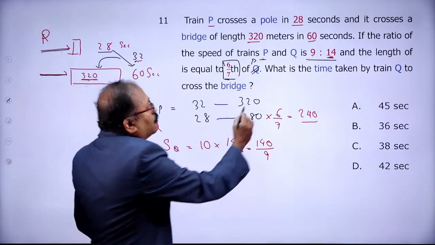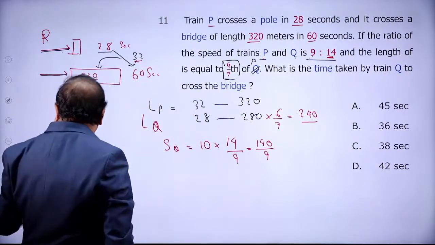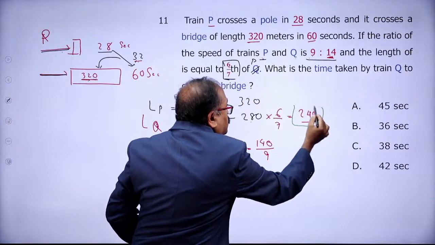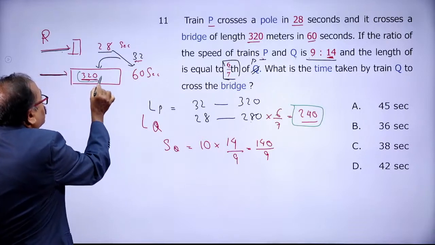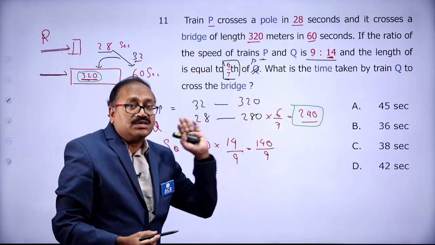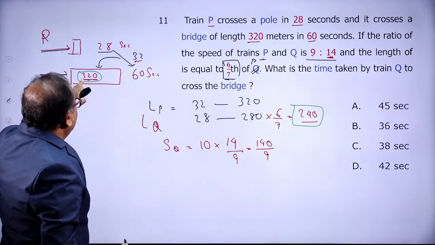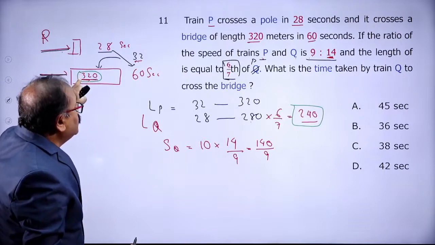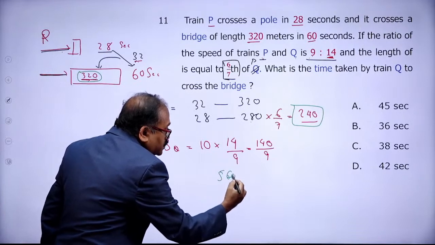Okay. Now what is the time taken by Q to cross the bridge? This is a very beautiful question. Please, at a later stage, you have to learn this question. This is the length of train Q, and this is the length of the platform. How much time will it take for Q to cross the platform? So its own length 240 and 320. That comes to 560. So the total distance is 560.